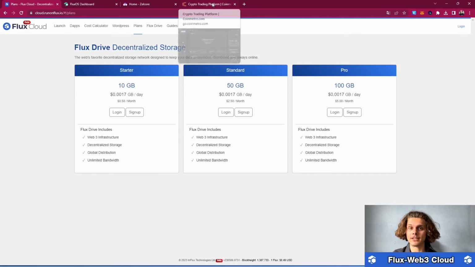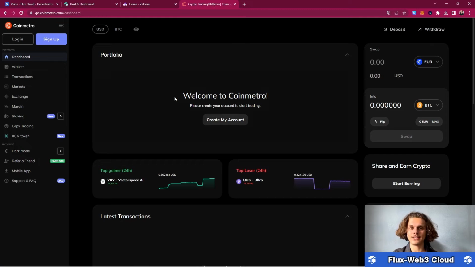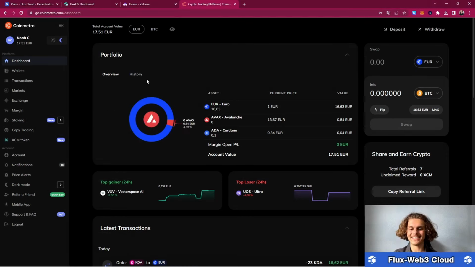But now let's buy some Flux. Well, there are a lot of exchanges, but the safest one for me is CoinMetro. You'll have to KYC, but if that's no problem for you, you can create yourself an account via sign up, and then you're good to go. So let me quickly log in and we can continue. I have now signed in, and this will look a little bit different. Your portfolio should be at 0 after creating an account and after verifying yourself, so you can now start buying and selling those coins.